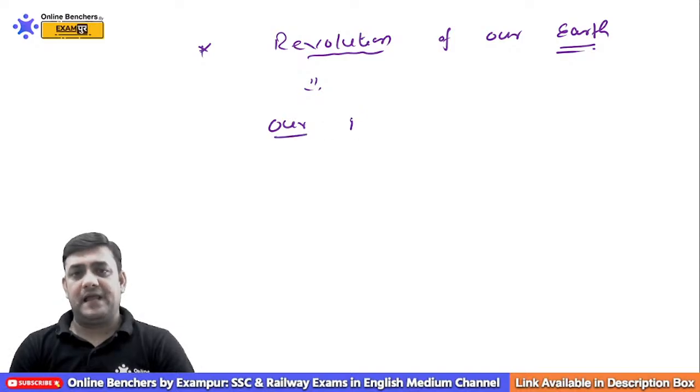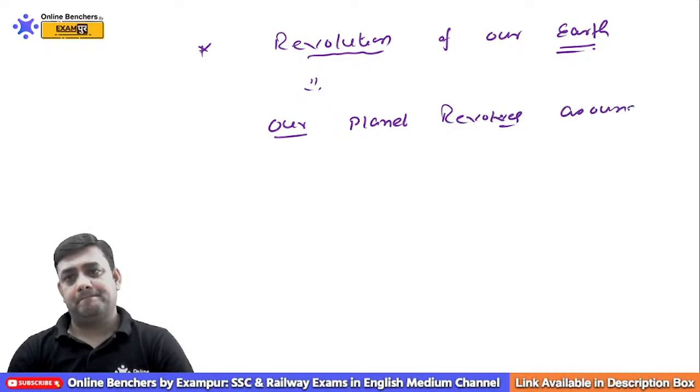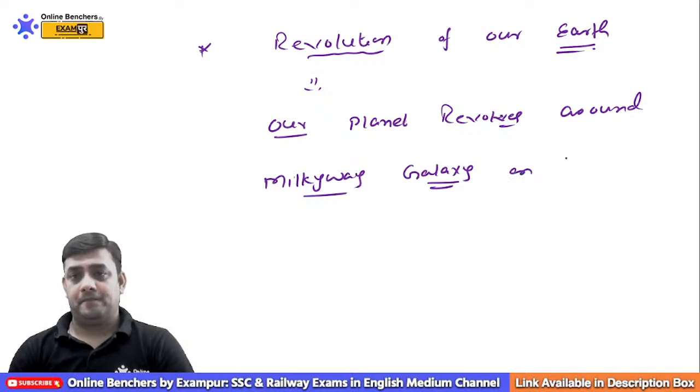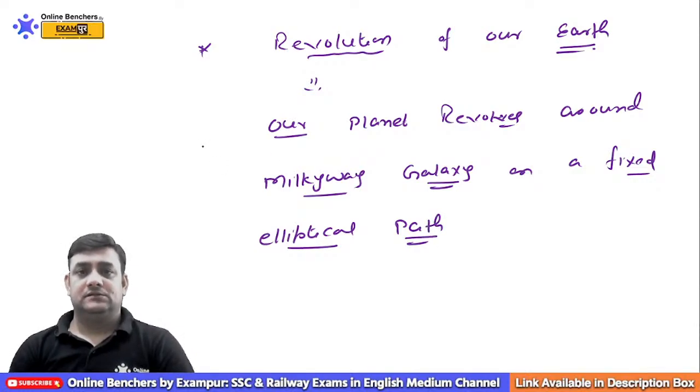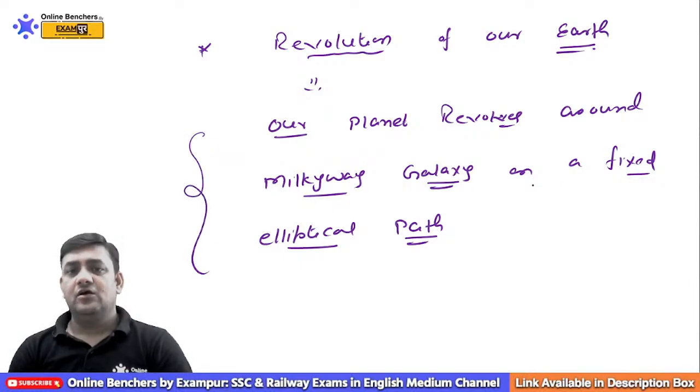Always remember one thing, our planet revolves around the Milky Way galaxy on a fixed elliptical path. So our planet revolves around the Milky Way galaxy. It revolves on a fixed elliptical path.